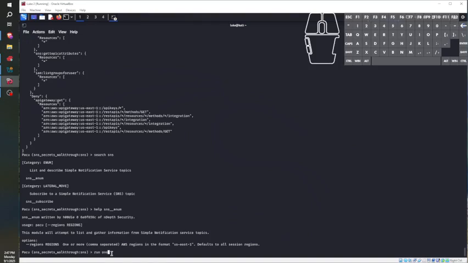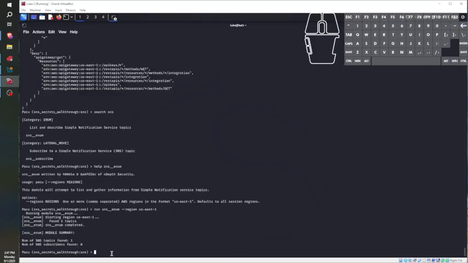Run sns__enum --region us-east-1. Okay, here's our command.